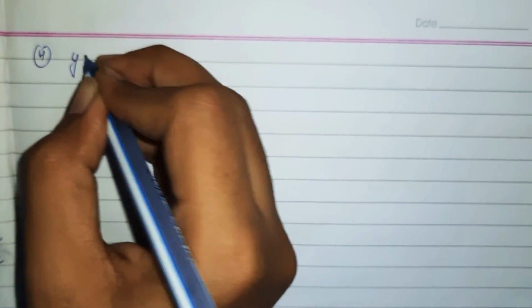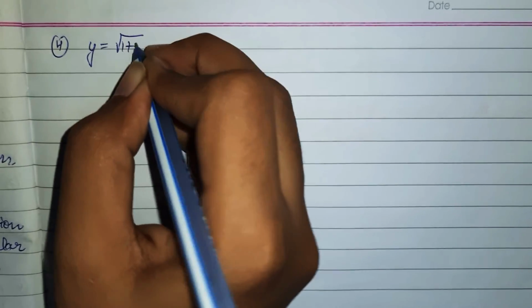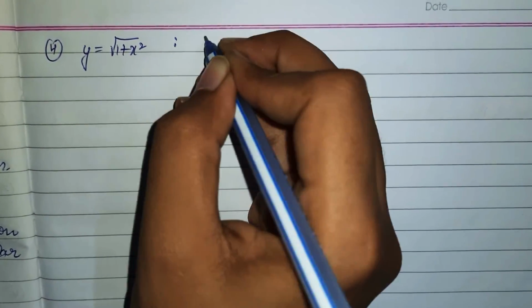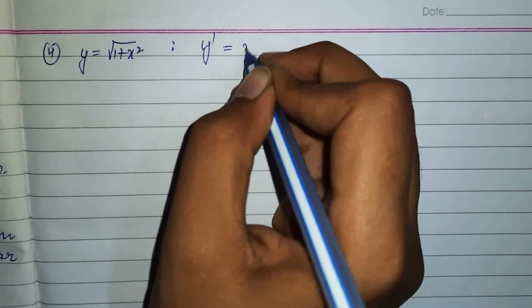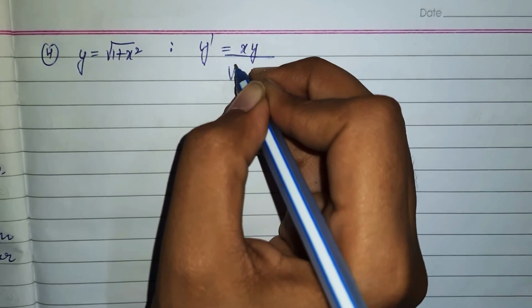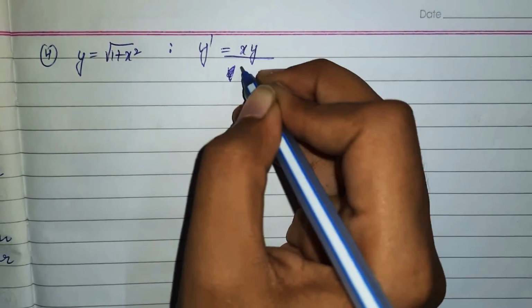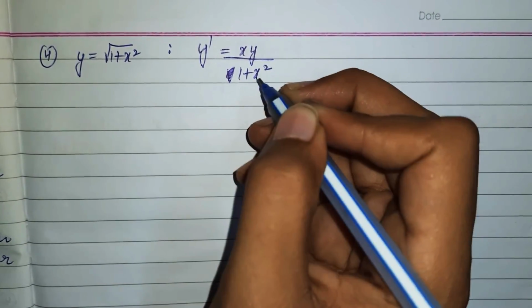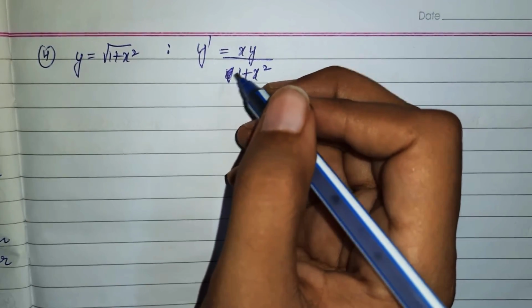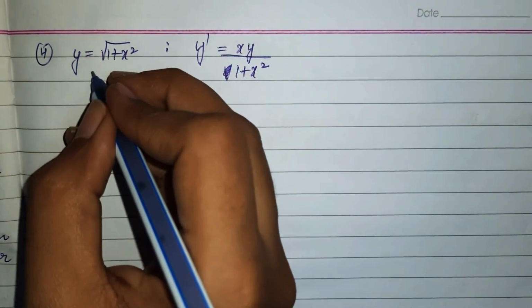Okay, come to question number 3. Question number 3 you can attempt yourself. Come to question number 4. In question number 4, we have y equal to 1 plus x square, such that y dash is equal to xy upon 1 plus x square. So if I talk about this, calculate this.